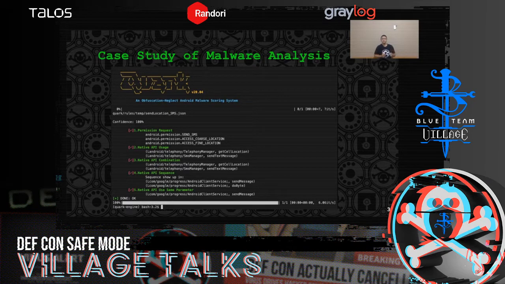So in this report, we list out the evidence we found in each stage of the Android malware crime order theory, and this report shows we find evidence in every stage, which means we have 100% confidence that the malware has this behavior. So let's see, in stage 1, permissions like send SMS, access coarse location, and find locations are requested. And the second stage, the key native APIs like get cell location and send text messages are used.